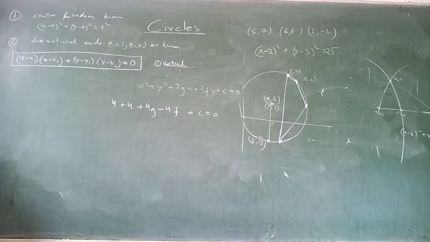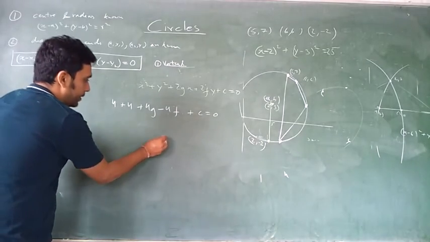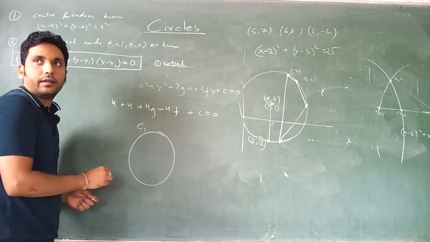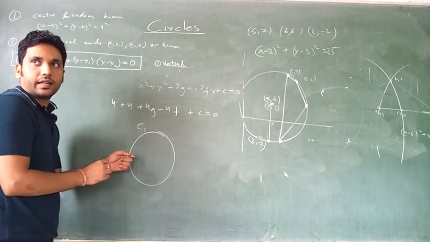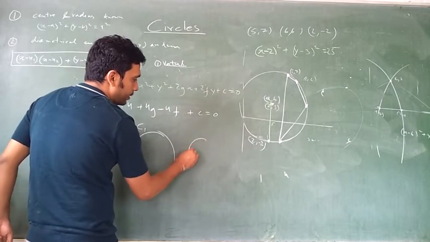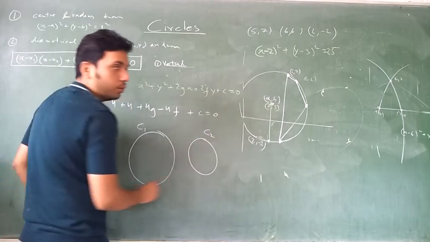You have to find the equation of a circle which is passing through the center of circle 1 which is given to you, and its center is lying on the center of circle 2 which is given to you. See, this is circle 1, and say this is another circle given to you, circle 2.